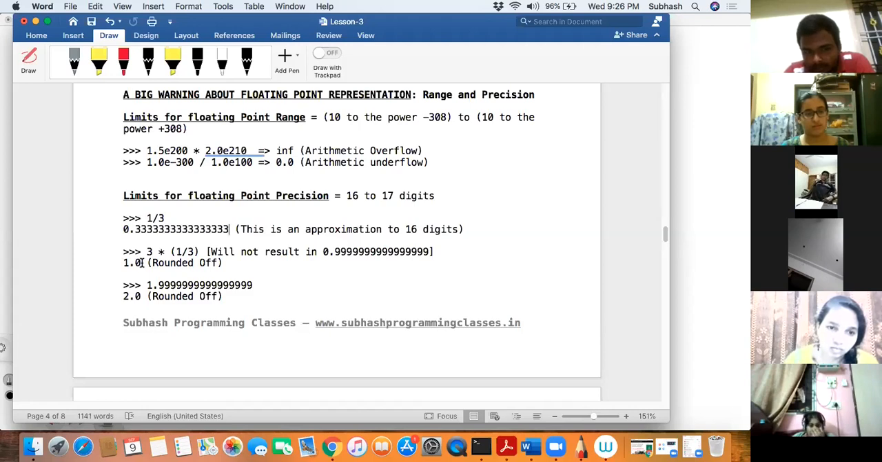It means Python tried to round it off to 1.0, 0.9999 to the 16 digits. It rounded off to 1.0. Then I tried again just 1.99999, and it saw that there was a rounding off to 2.0. So it did not print 1.999, rather it rounded off to 2.0 and just gave me the output.